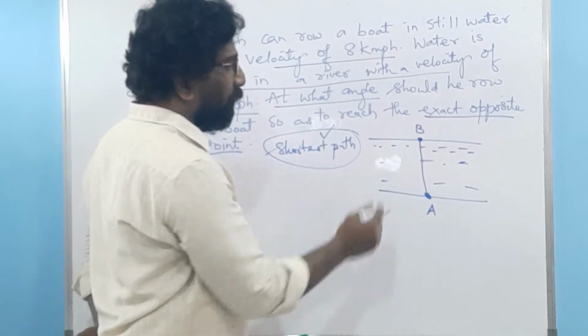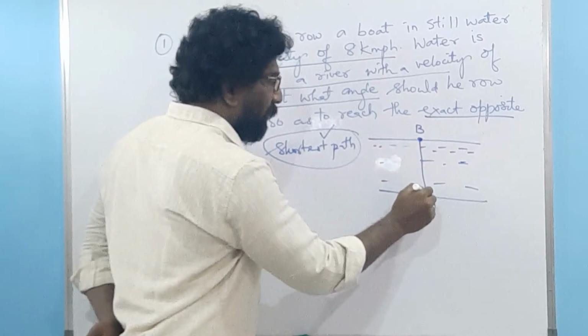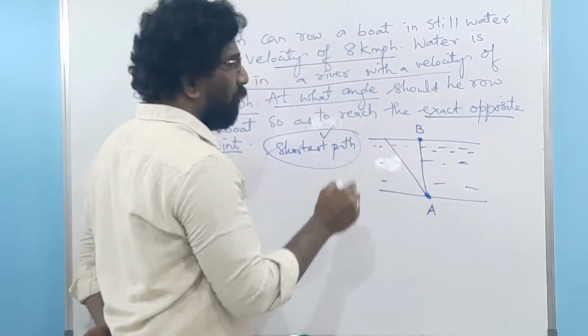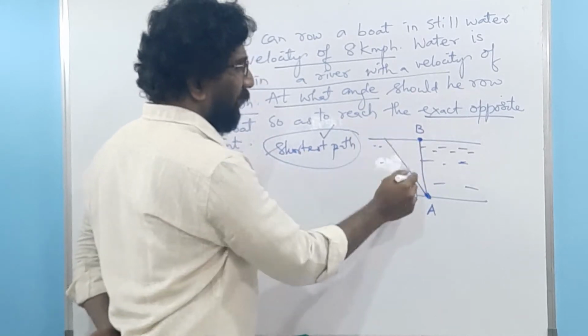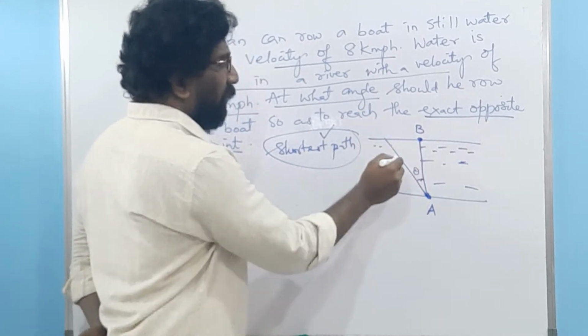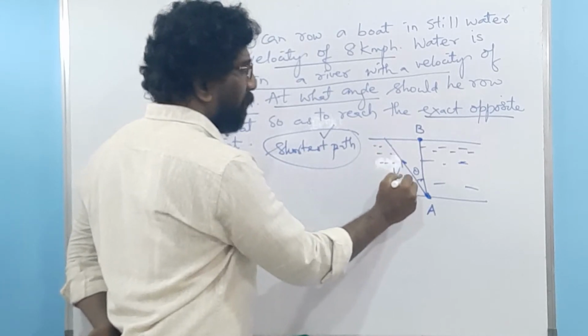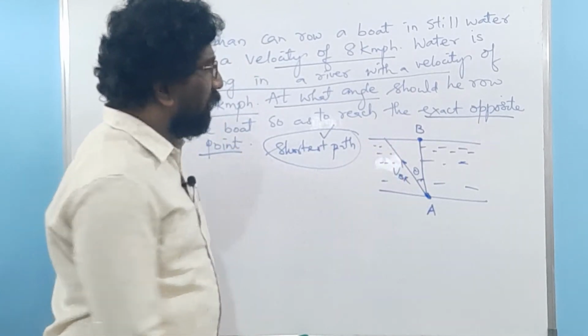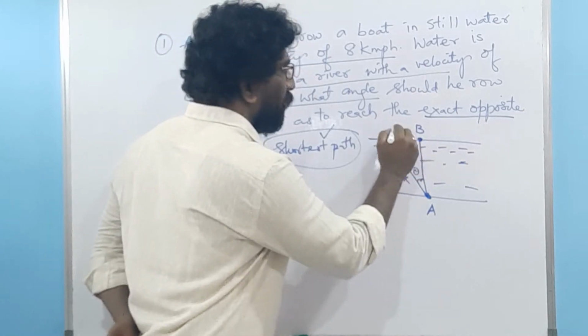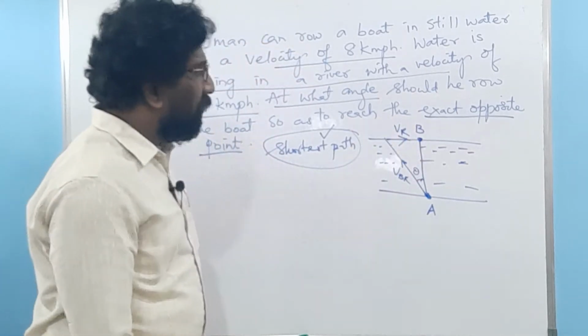So what we are supposed to do is for the boat to be rowed by the person at this angle. Let the angle be theta. Let this be the velocity of the boat, that is VBR, and this is the velocity of the river, or velocity of the water.